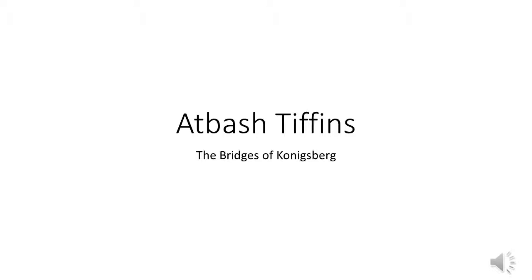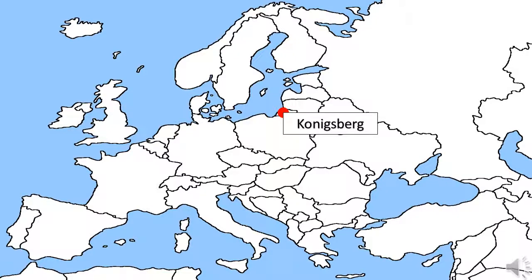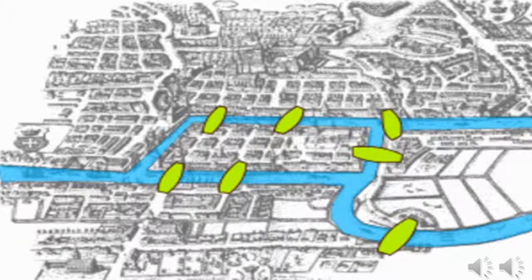We have decided to take on the problem of the bridges of Konigsberg. Konigsberg, now called Kaliningrad, was once a thriving German town in eastern Prussia, built around the river Pregel. It was a popular challenge in 18th century Konigsberg to attempt to go on a walk, starting and ending at any point, which crossed the 7 bridges that stretched across the river exactly once each.